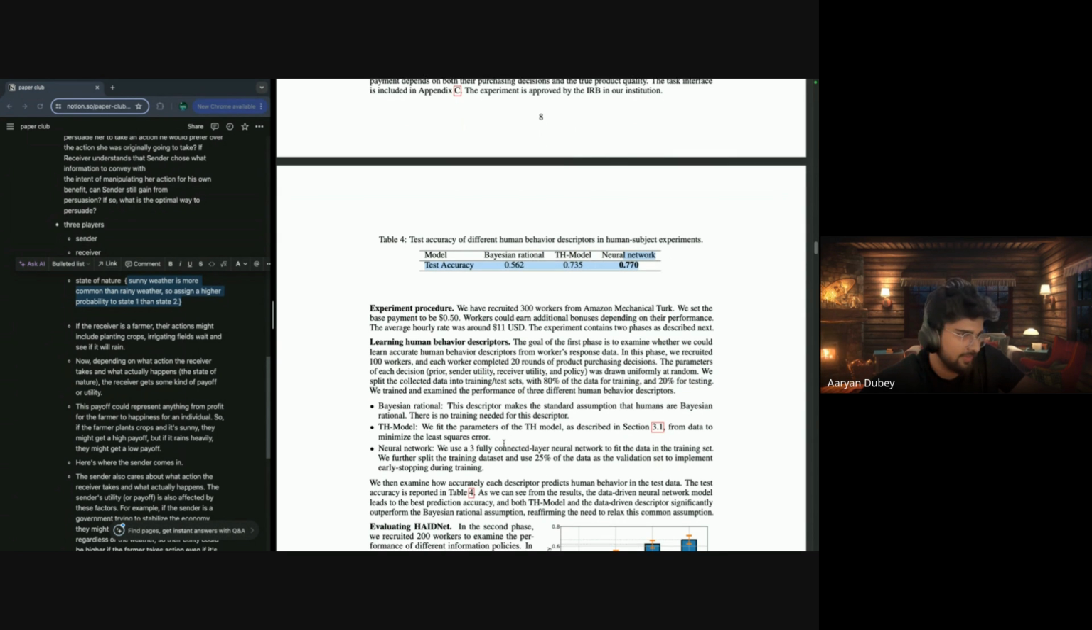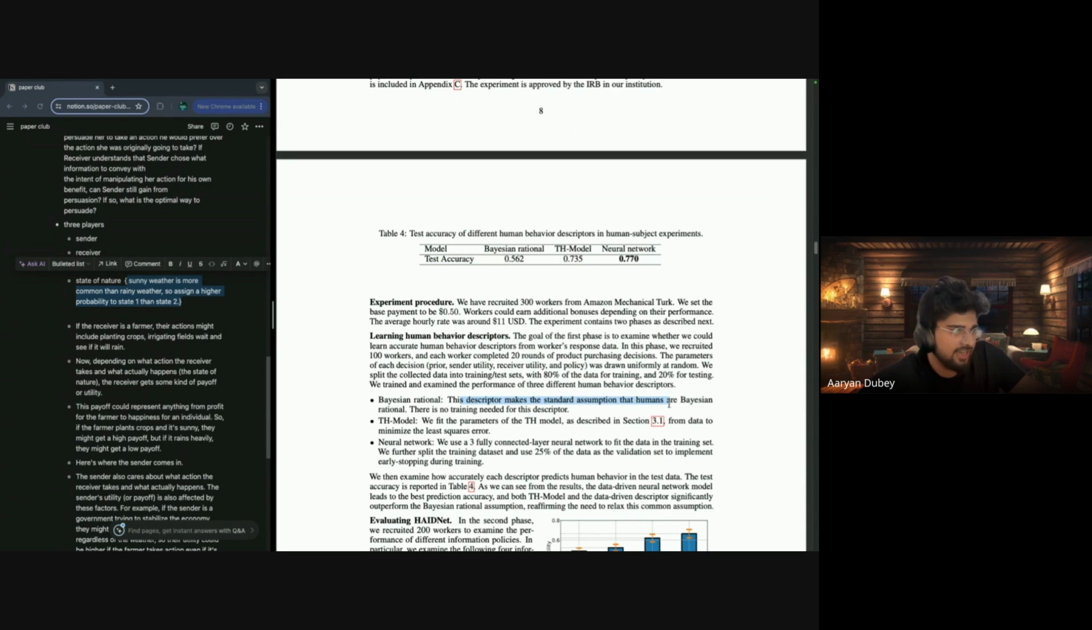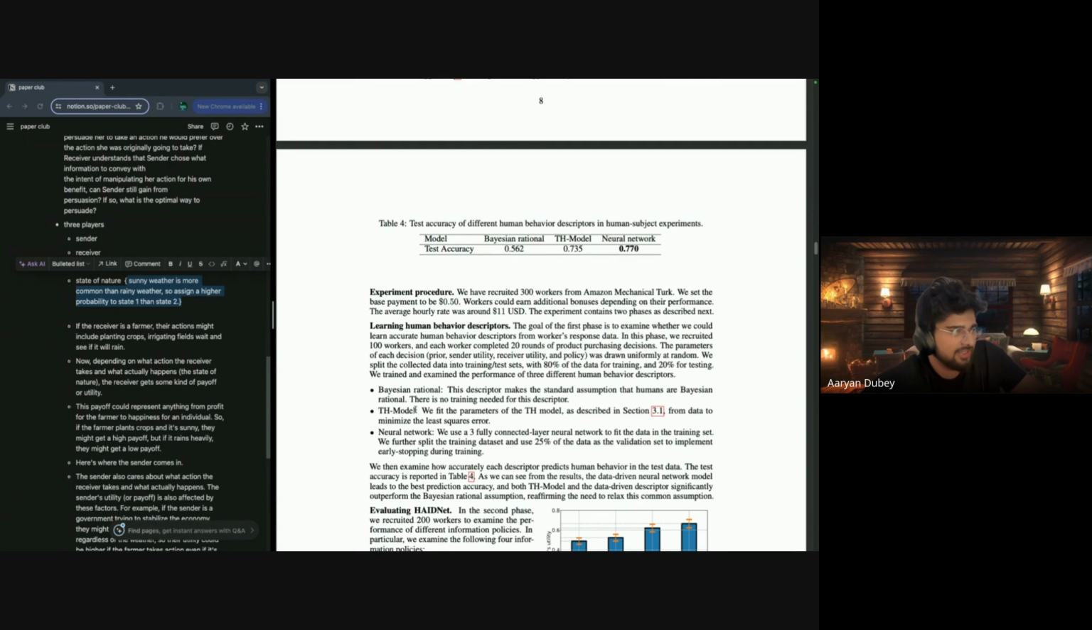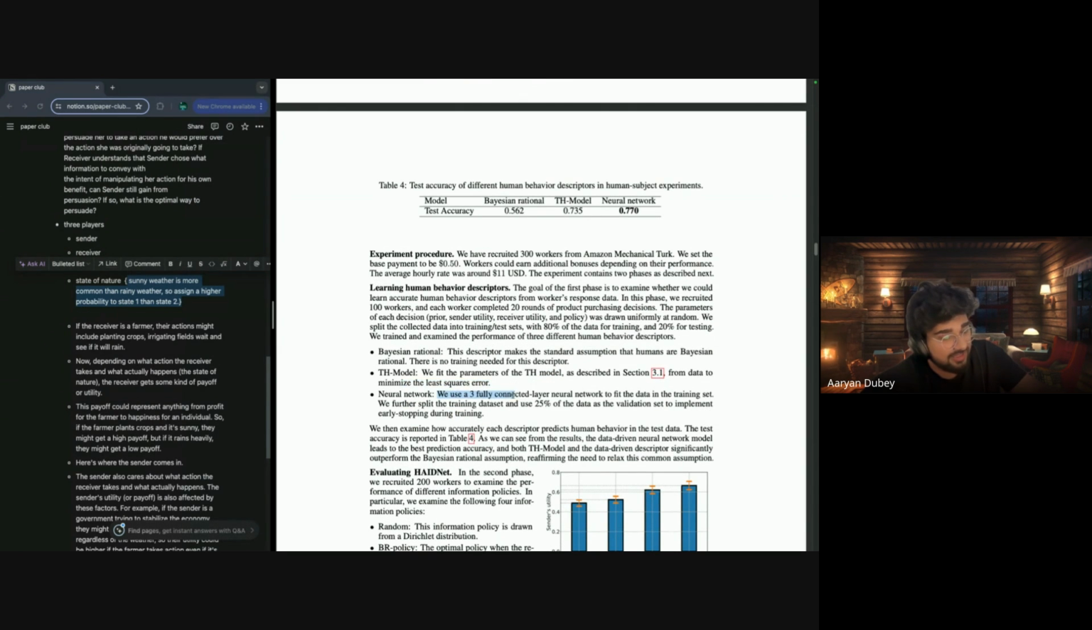After that, they examined the performance of three behavior descriptors as defined here: Bayesian, TH, and neural network. The Bayesian descriptor makes the standard assumption that humans are Bayesian rational. There's no training needed for this descriptor. Yeah, simple, makes sense, right? For the TH model, they fit the parameters from data to minimize the least square error. For the neural net, three fully connected layers are fit to the training set.